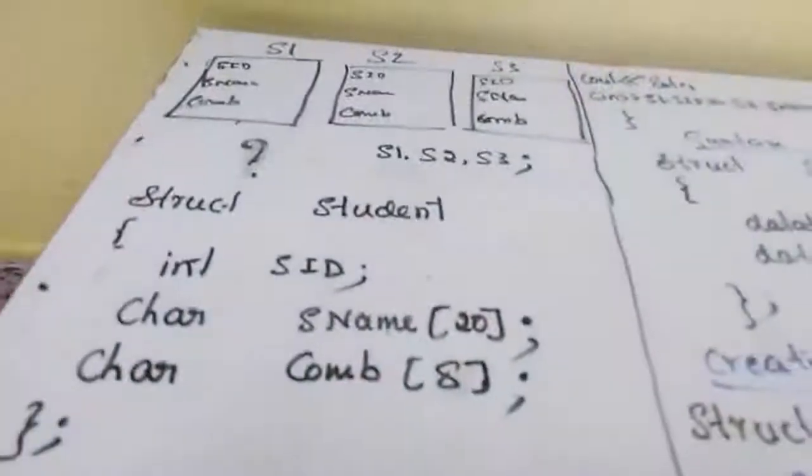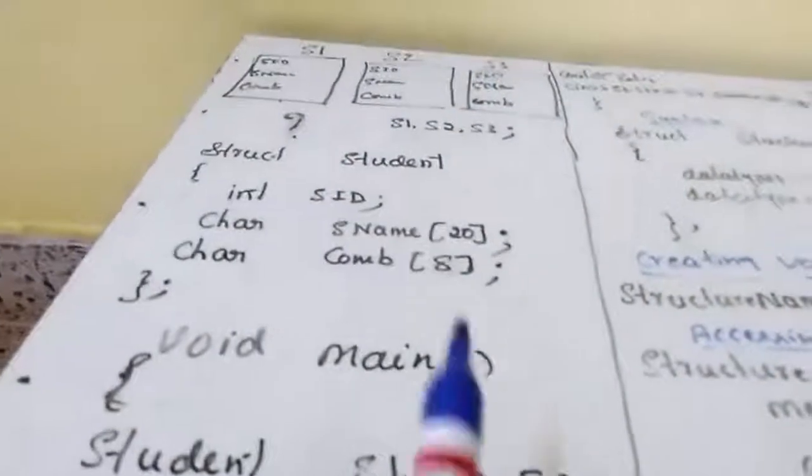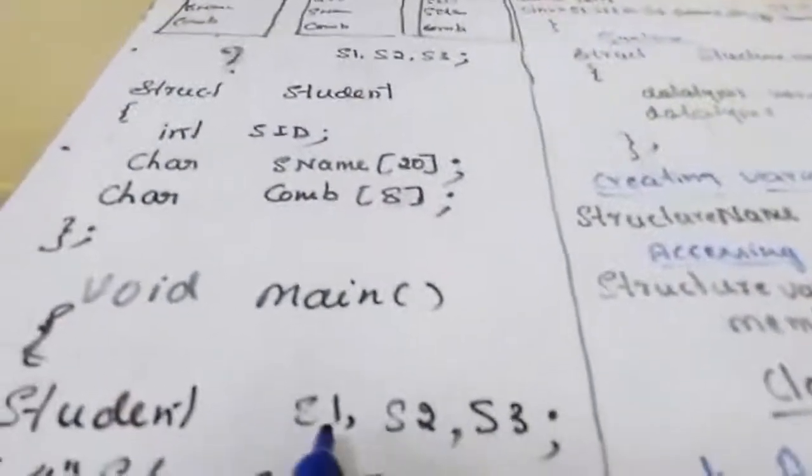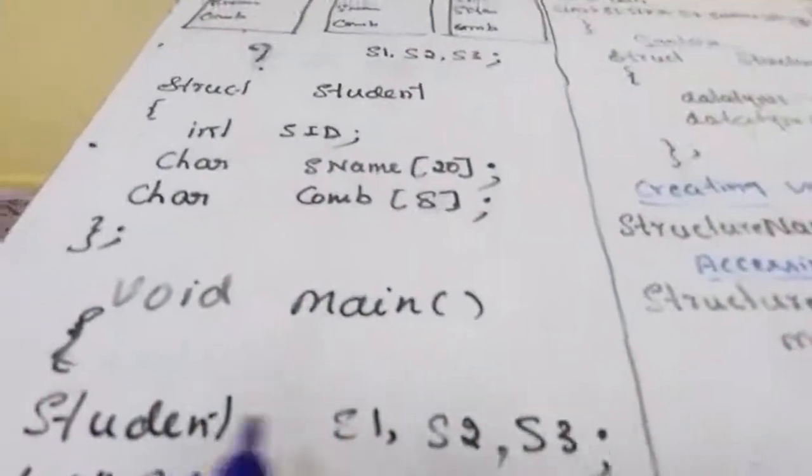Isn't it? From here to here, what we understood is how to create our own data type using structure, how to create memory for that data type, how to create memory for these variables, student S1, S2, S3, and how to access the members of a structure.